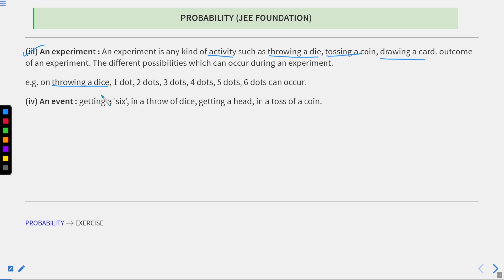On throwing a dice, you will get 1 dot, 2 dots, 3 dots, or 4, 5, 6. So this will be my sample space.